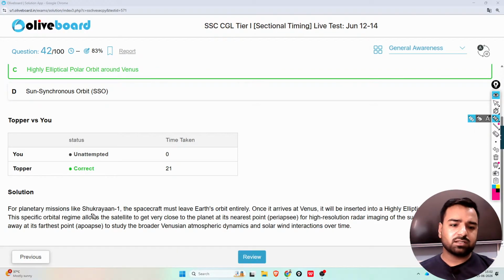So for planetary missions like Shukrayaan 1, the spacecraft must leave Earth's orbit entirely. Once it arrives at Venus, it will be inserted into a highly elliptical polar orbit. This specific orbital regime allows the satellite to get very close to the planet at its nearest point for high resolution radar imaging of the surface, while reaching farther away at its farthest point to study broader Venusian atmospheric dynamics and solar wind interactions over time. So here option number C was the correct answer.